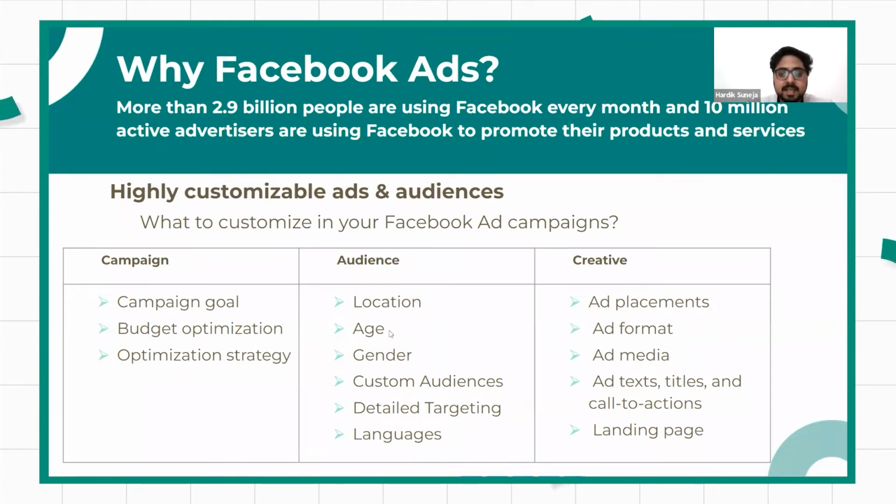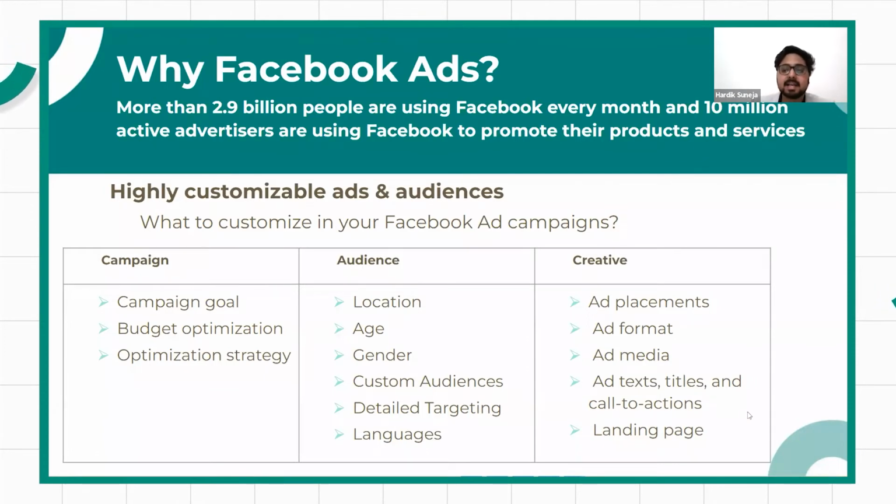Then we have custom audiences. This I'll explain when I show you the dashboard of Facebook, and we'll actually be creating a campaign for ourselves today. So I'll explain this later. Then detailed targeting. Detailed targeting is basically targeting people on the basis of their interests, their demographics, the area in which they live, and their behavior, the kind of products that they buy and the amount that they spend.